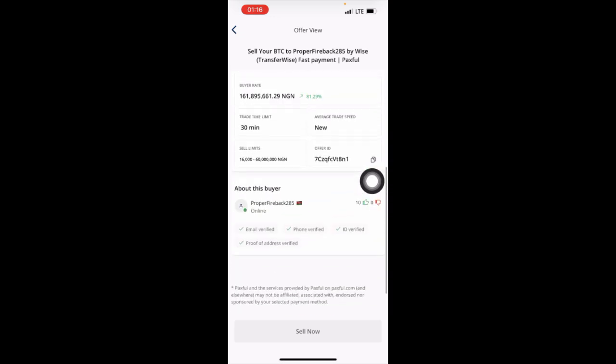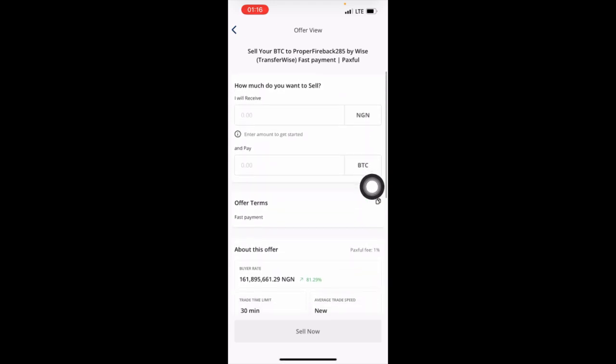And the feedback, the person has only 10 feedback. No, I will not do trade with this person. And one thing that you have to consider is that when you are doing the trade and the buyer sends you a link, that you have to link your Paxful account to this account, don't do it.